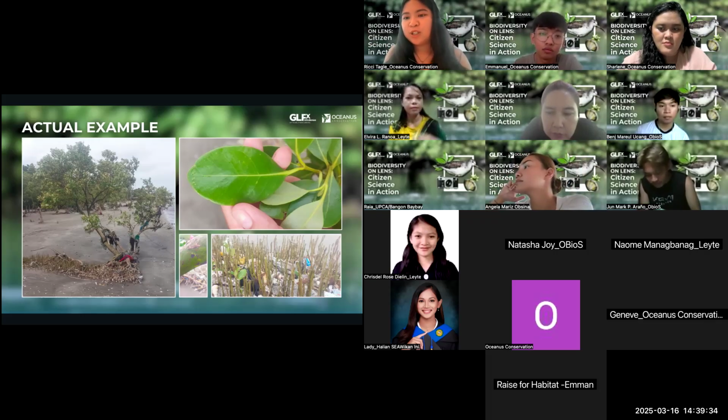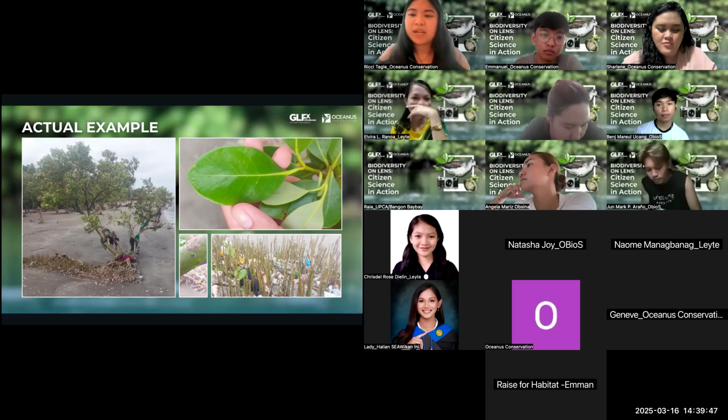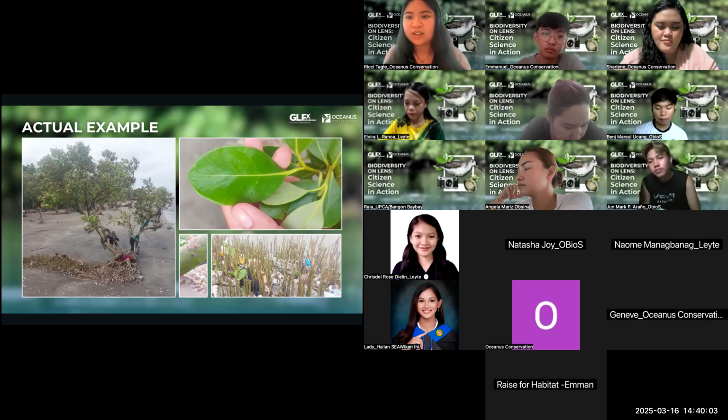And if you notice the picture, may makita ka ng basura, may makita ka na plastic sa tree, that's also okay because you can also include that sa caption na I think that the microplastics or plastic pollution are affecting the mangroves in my area. Those are observations that you can include and that's also important information para mabalaan namin at mabalaan ng ibang researchers around the world kung kamusta na yung status ng different kinds of biodiversity sa area mo. So let's move on to another example.